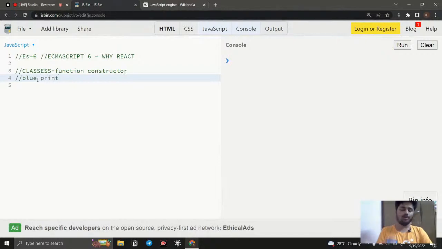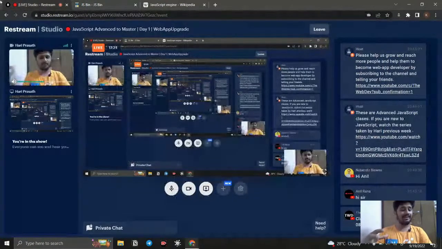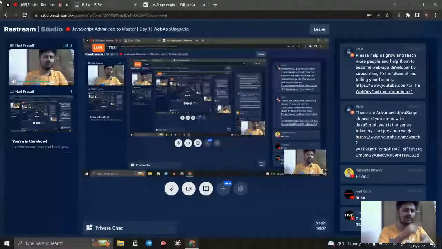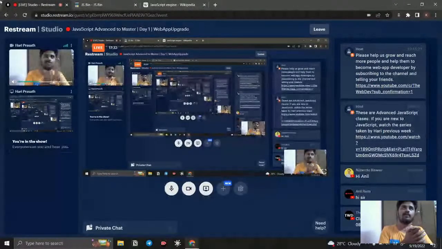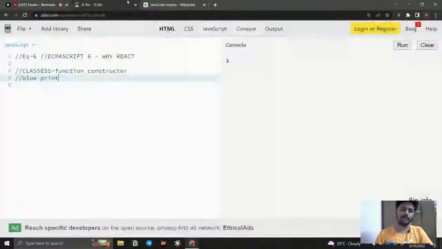What is the exact meaning of blueprint in English? A blueprint is a sketch, and by using it we can create the same thing as that sketch. Before creating a building, we create a sketch of how it is going to be. That is the blueprint, and that is exactly what we're going to do. So it is a blueprint for objects, and for creating objects we can use this. This is one of the methods to create an object.